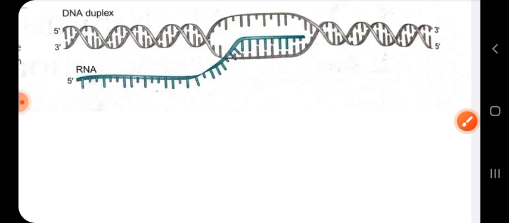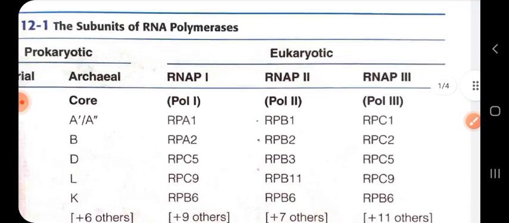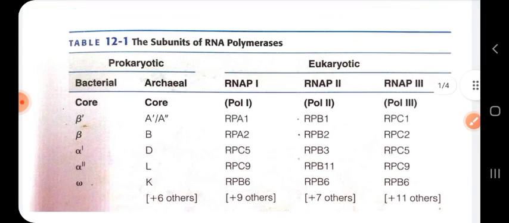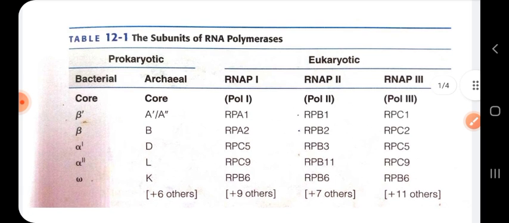Now let us see the different types of RNA polymerase, which is the main important enzyme found in prokaryotes and eukaryotic cells. Specificity has to be given to eukaryotes because it is in your syllabus. Well, this is a table which shows the different subunits of RNA polymerase.